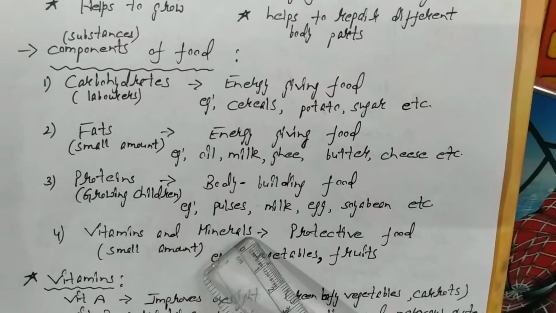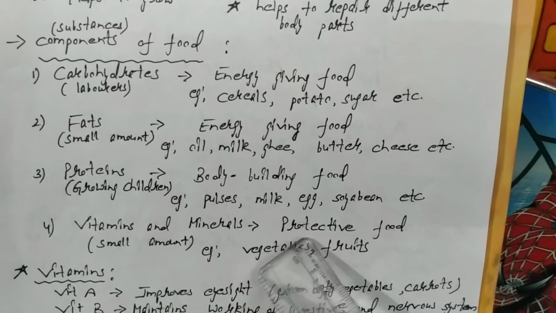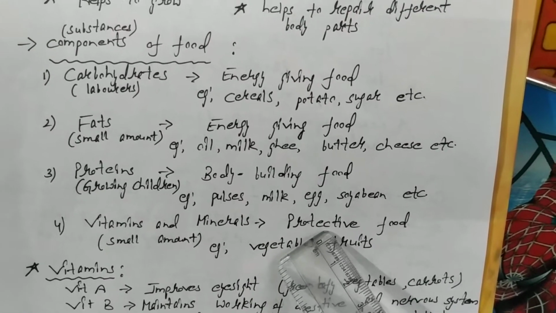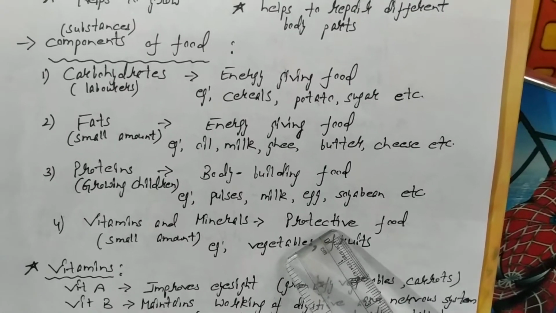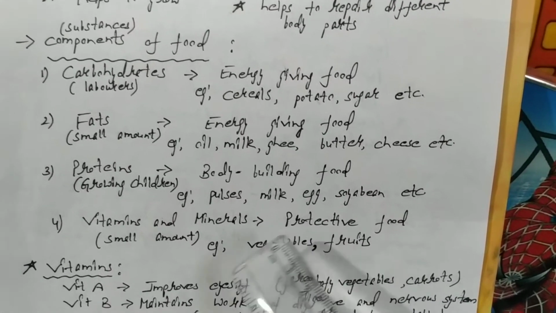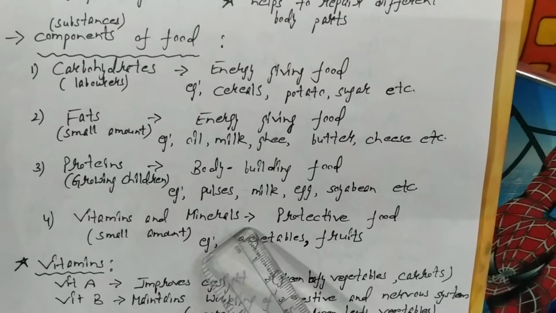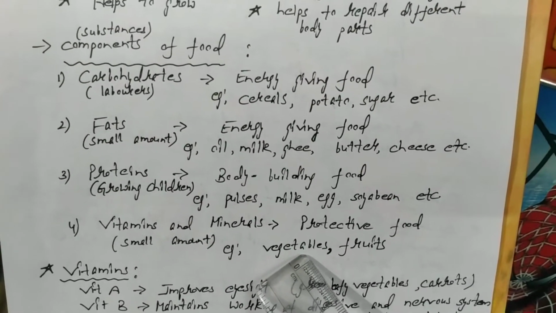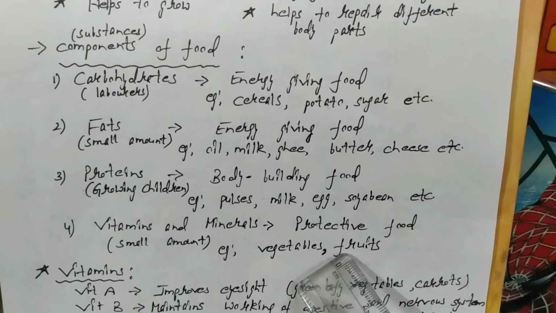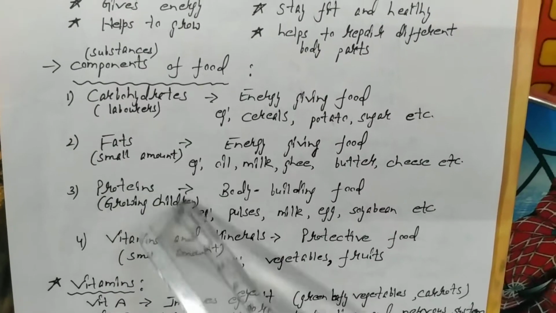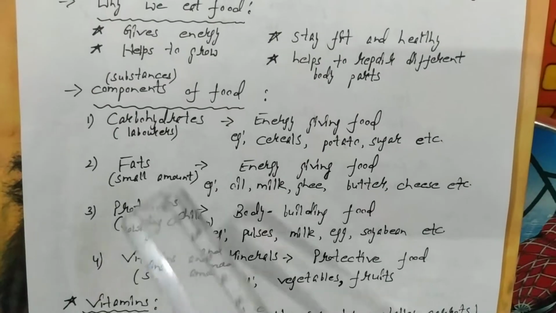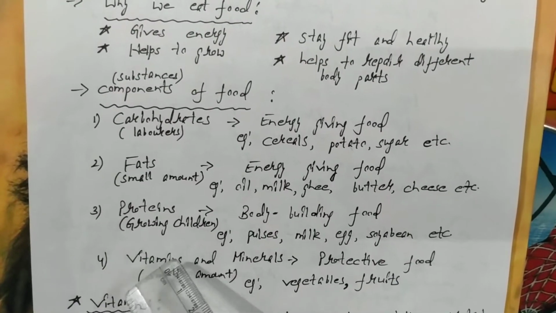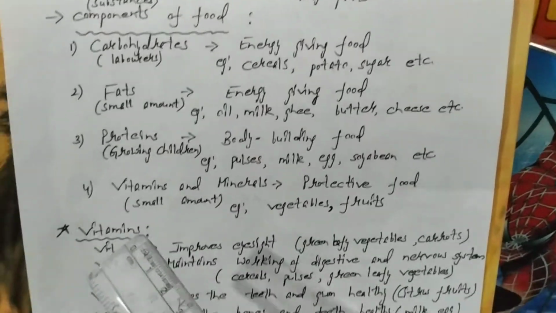Then comes vitamins and minerals. They are known as protective food because they protect our body from the germs and infections. And vitamins and minerals are present in all the vegetables, especially the green leafy vegetables and fruits. So these are the 5 main nutrients: carbohydrates, fats, proteins, vitamins, minerals.